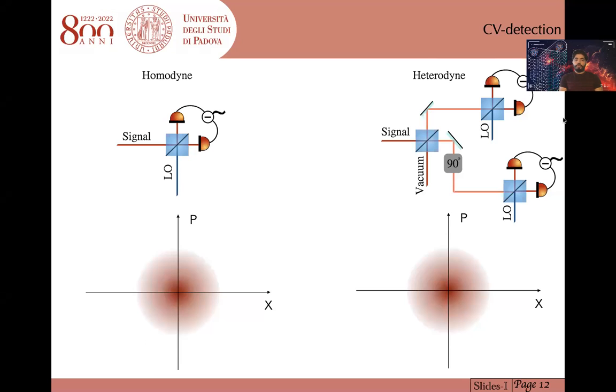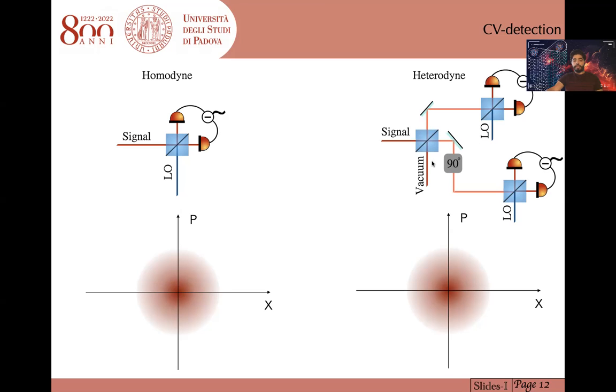In this slide, I will talk about homodyne and heterodyne detection, which are two well-characterized continuous variable detection schemes. Measuring light's field quadrature is possible with the homodyne scheme, which is accomplished by combining a local oscillator and a signal on a 50-50 beam splitter followed by two photodiodes. The subtraction of photocurrents from these photodiodes is associated with the field quadrature, though heterodyne detection is nothing but two balanced homodyne detections with a 90-degree relative phase shift. So homodyne detection gives information about one field quadrature.